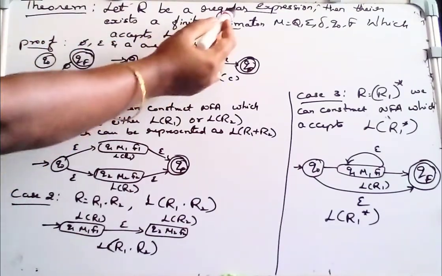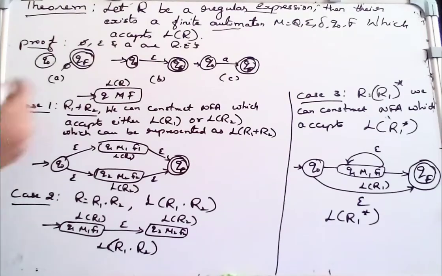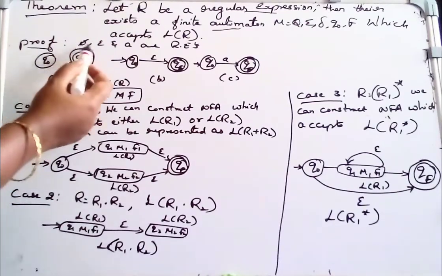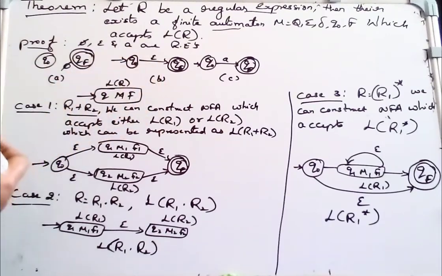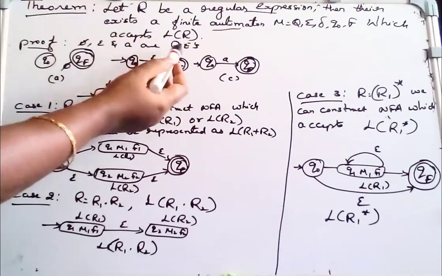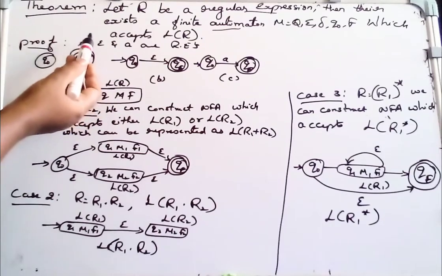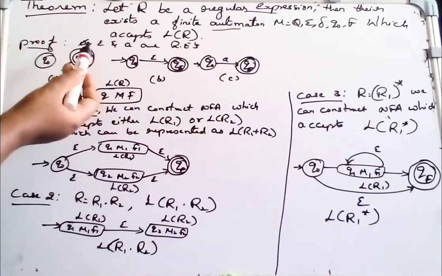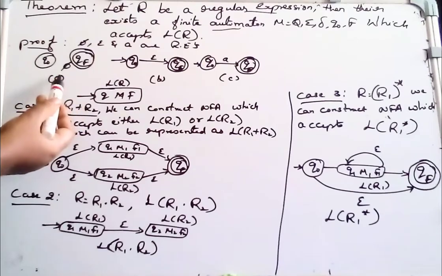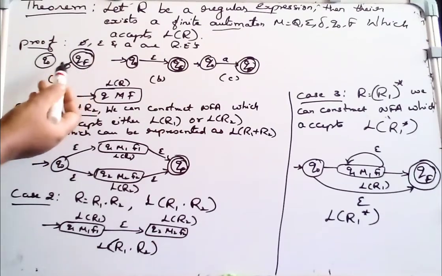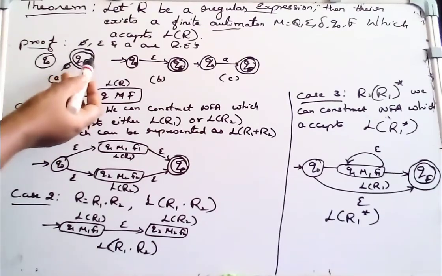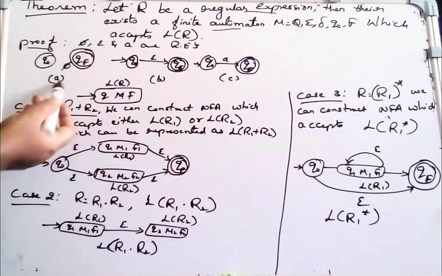According to the definitions of regular expressions, we know that φ, epsilon and a are regular expressions. So here let R be the regular expression. The corresponding machines to recognize these regular expressions are, suppose it is φ, then from q0, without reading any input, it goes to the final state qf. So we represent it in the form of a machine.